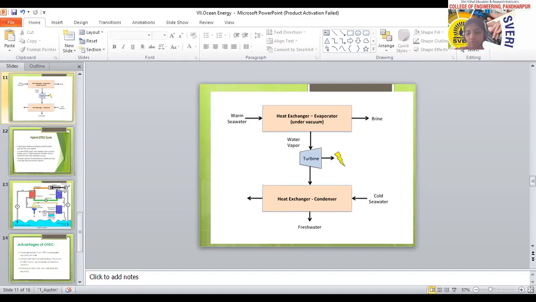Is anyone having another idea about the advantages apart from this?